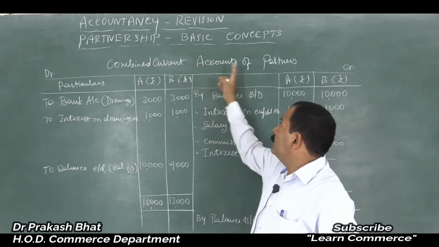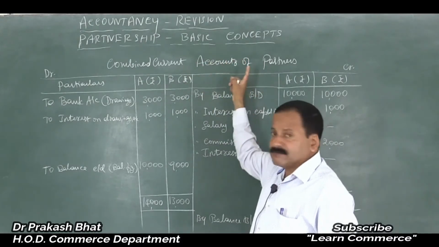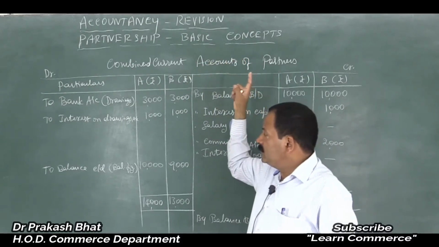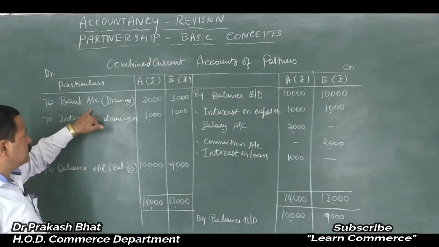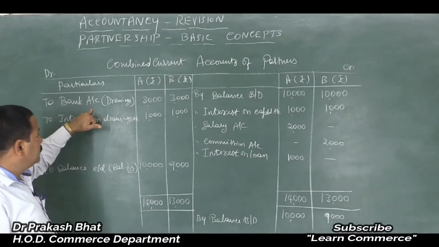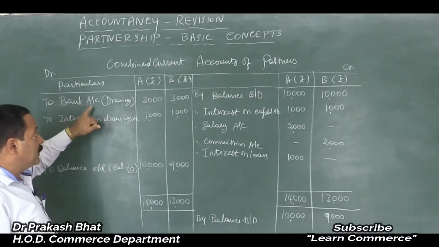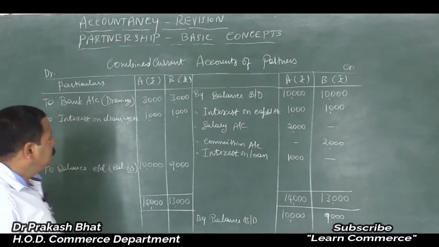Combined capital accounts of partners, here combined current accounts of partners. Clear? And drawings you can write in current account also, because whenever you make a drawing, it will be entered in the current account and not in the capital account, remember. Clear? Yes. So that is what you have to do here.